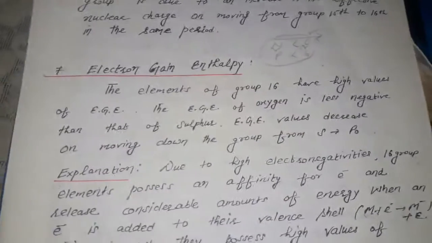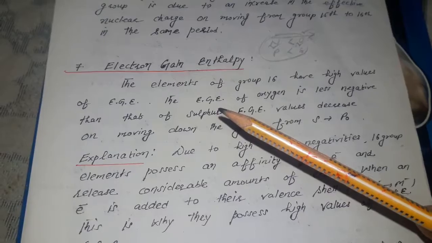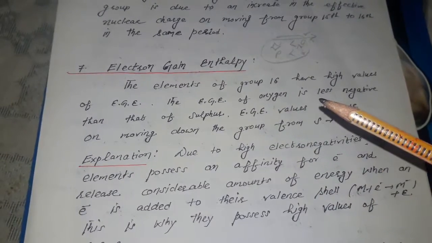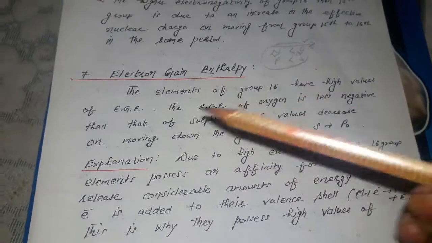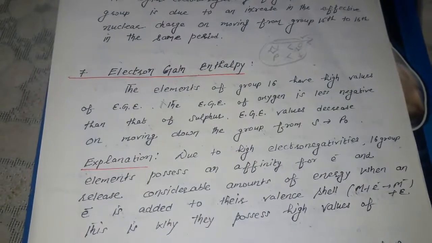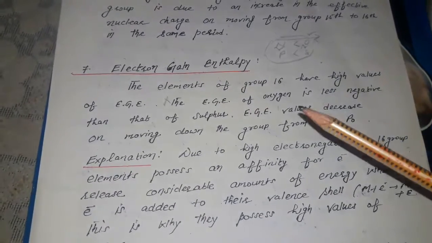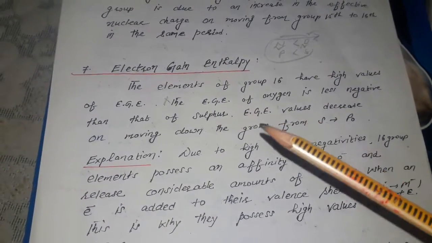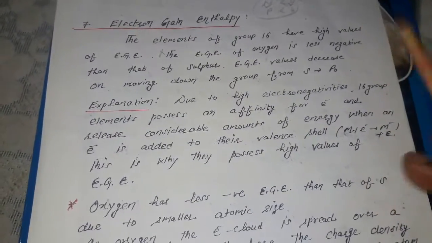The seventh property is electron gain enthalpy. What is electron gain enthalpy about? The elements of group 16 have high values of electron gain enthalpies. Why? This is also an important question: why is the electron gain enthalpy of oxygen less negative than that of sulfur? Electron gain enthalpy values decrease on moving down the group from sulfur to polonium. So what can be the reason?